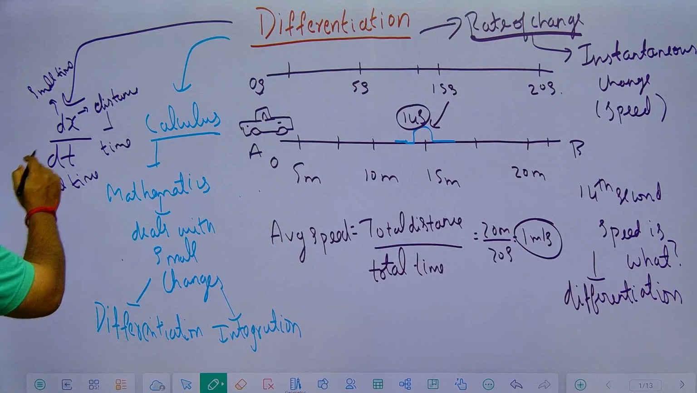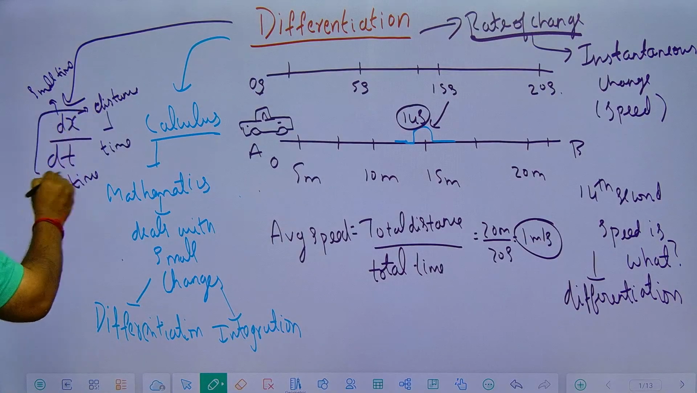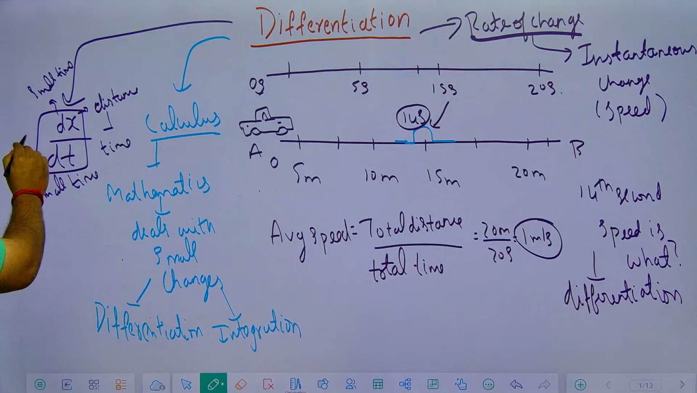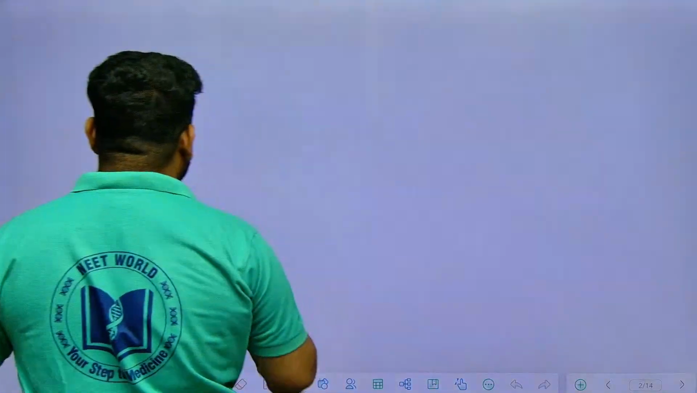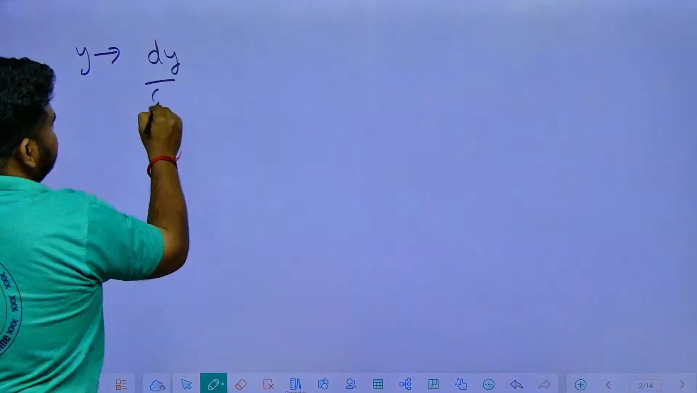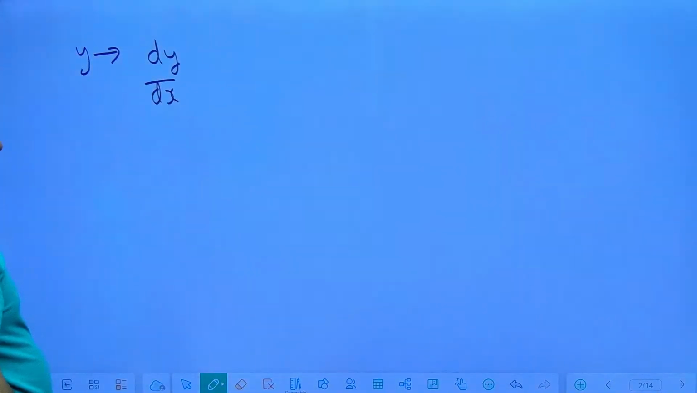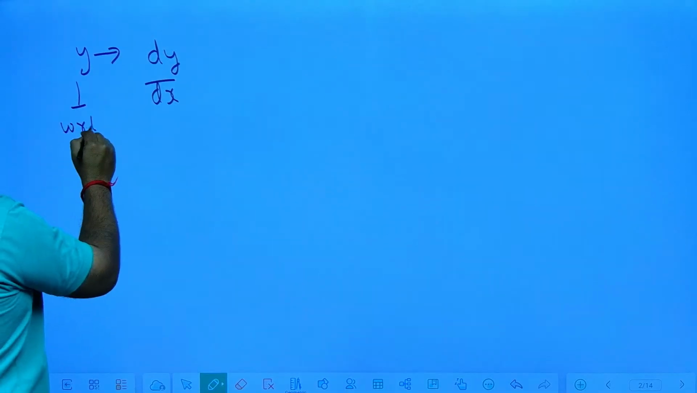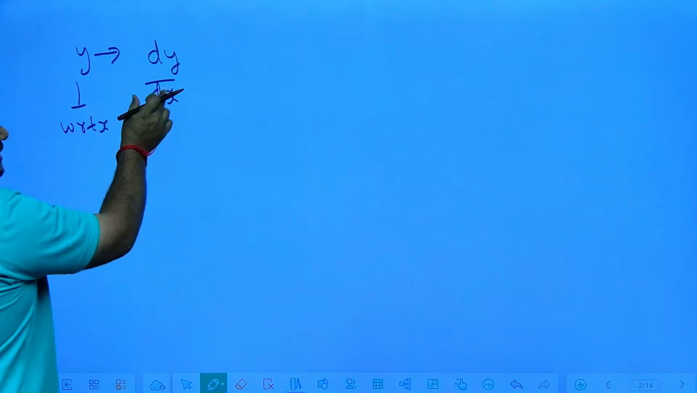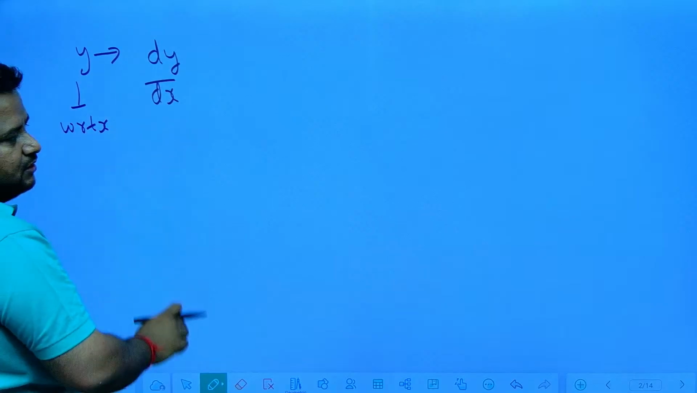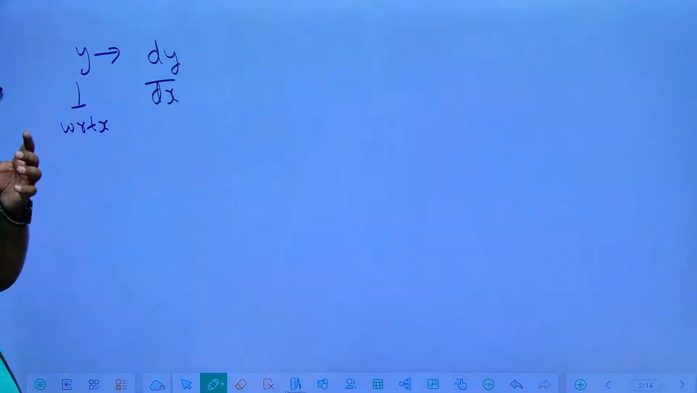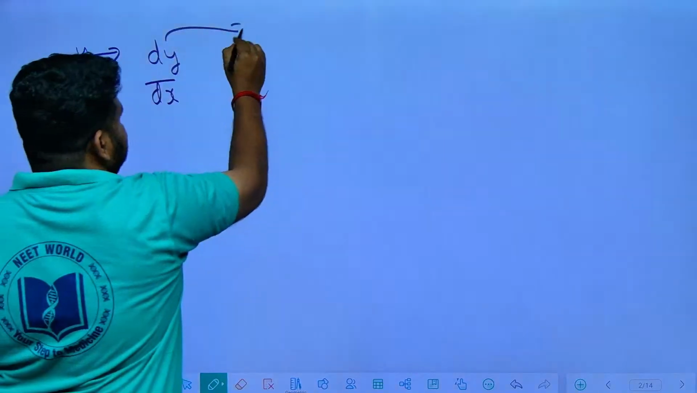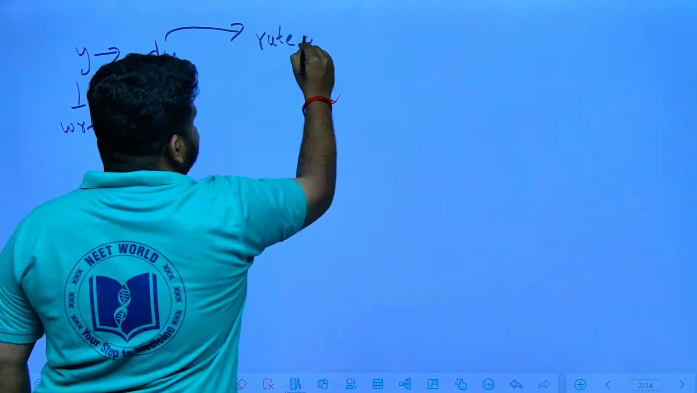This is known as differentiation, or rate of change. Let me go to the next page. Suppose we have the function y. The rate of change is denoted by dy by dx. Suppose y is a function changing with respect to x, and there is a very small change, we write it as dy by dx. And this dy by dx is the rate of change.